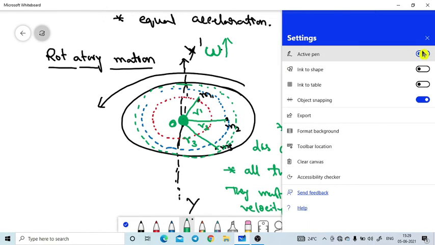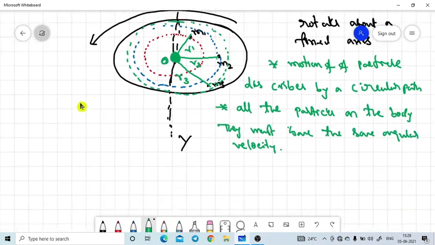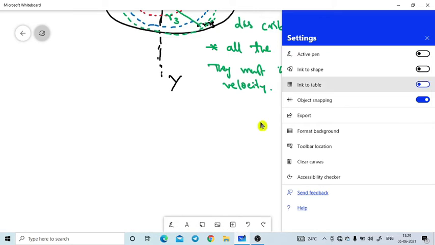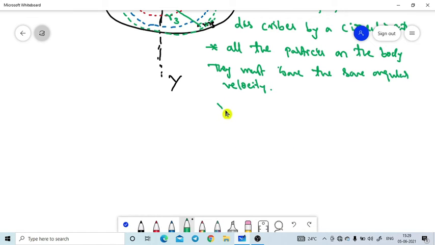Now I need to take one more step. In rotatory motion, the particles which are moving on the body have different linear velocities. That is very, very important. What is meant by different linear velocity?